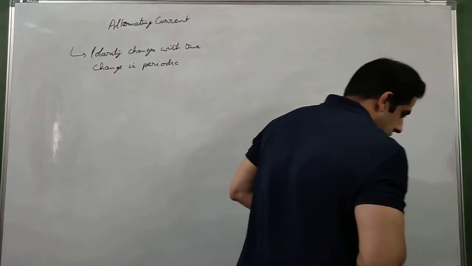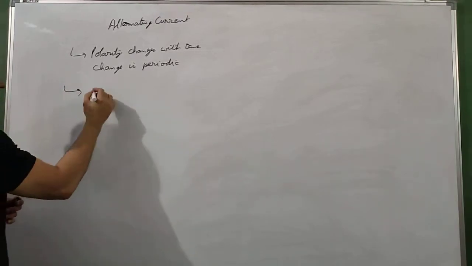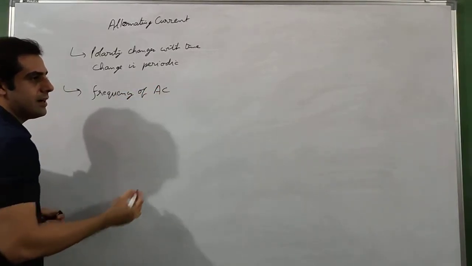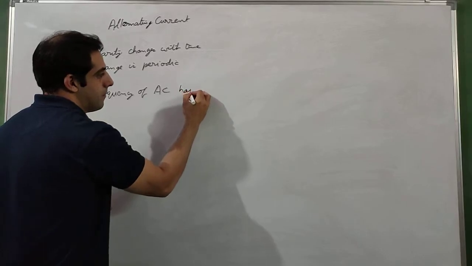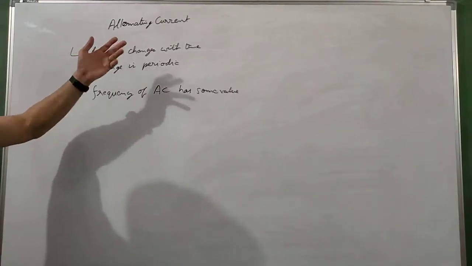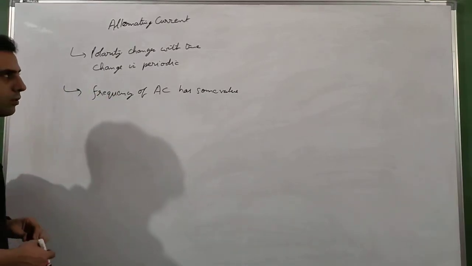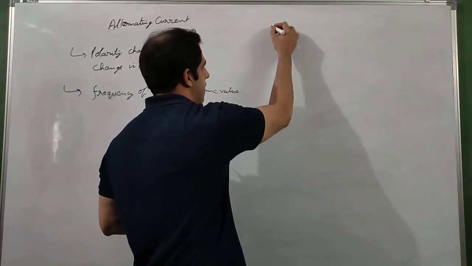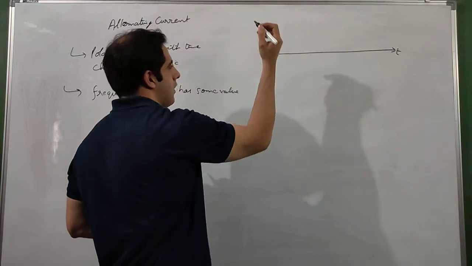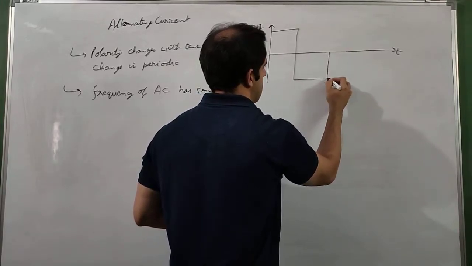So the first thing is that it changes. Second thing, because the polarity is changing, alternating current has some value of frequency. In the case of direct current, since there was no change in the polarity, the frequency was 0. But in alternating current, there will be some frequency. So we'll see some examples of alternating current. We'll make the graph. One of the examples is this alternating current.